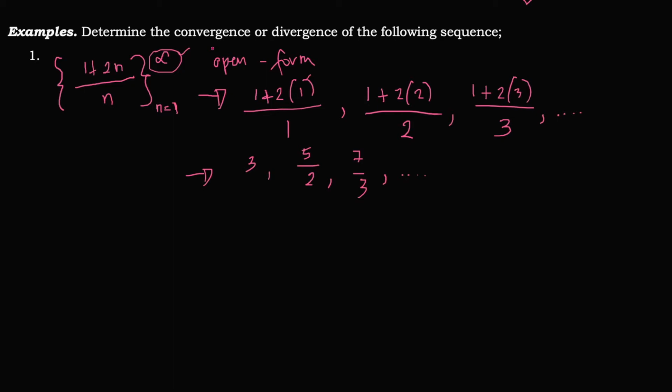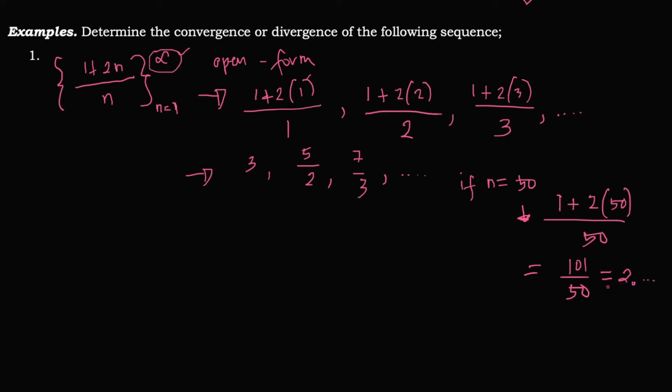If we continue the process, let's say, for example, if n is equal to 50, what will be the 50th term? Okay, so if n is equal to 50, this sequence will be equal to 1 plus 2 times 50 over 50, which is equal to 2 times 50 is 100. 100 plus 1 is 101 over 50.